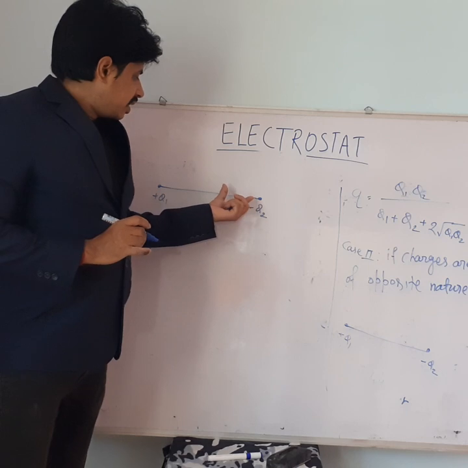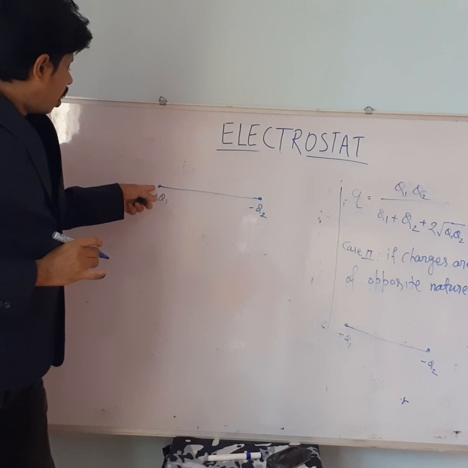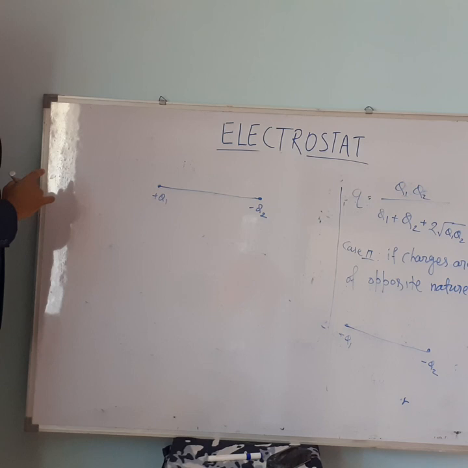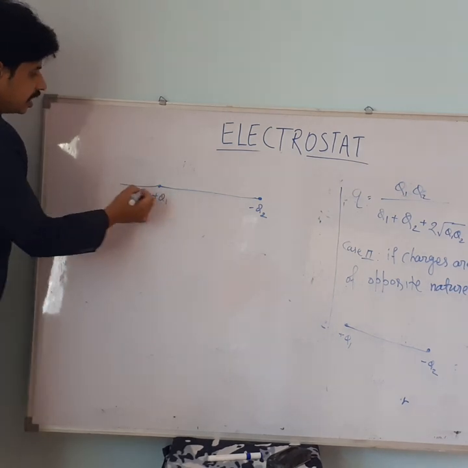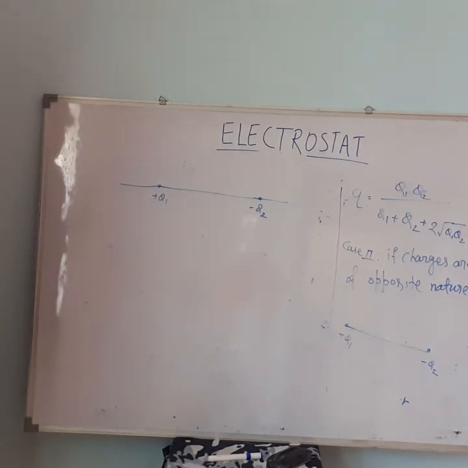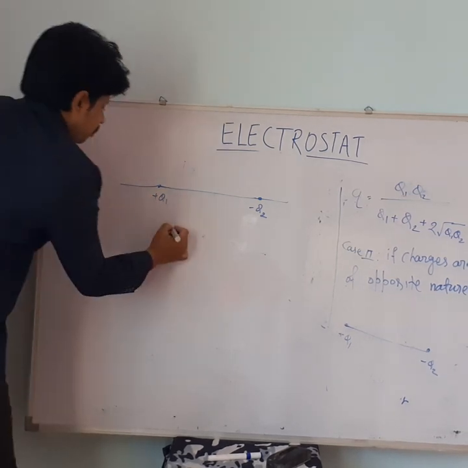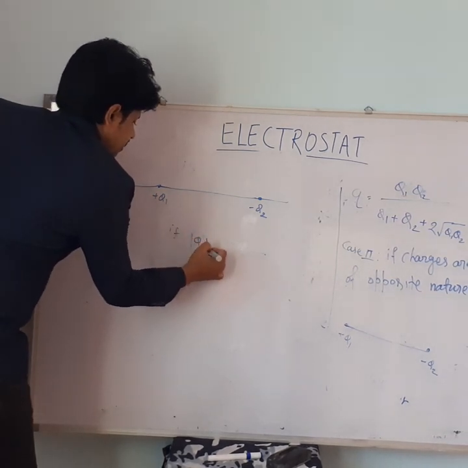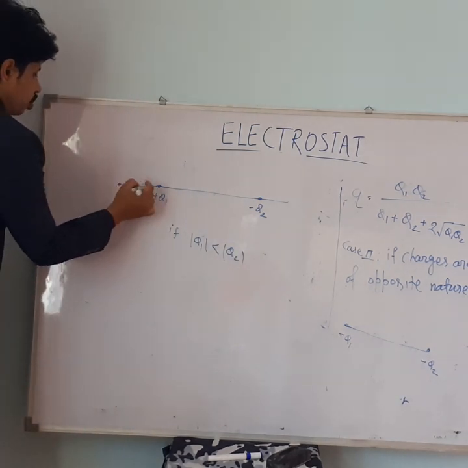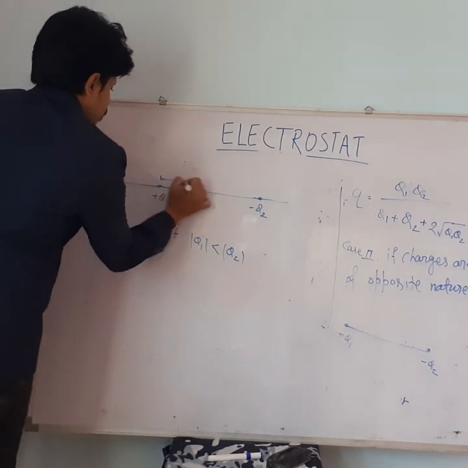the position will not lie between Q1 and Q2. It will be outside Q1 and Q2, and there are two sides. It is possible that it is on this side or this side. The location must be near the smaller charge. Say if mod Q1 is less than mod Q2, then it will be here. Suppose somewhere here I got it. This is your L,